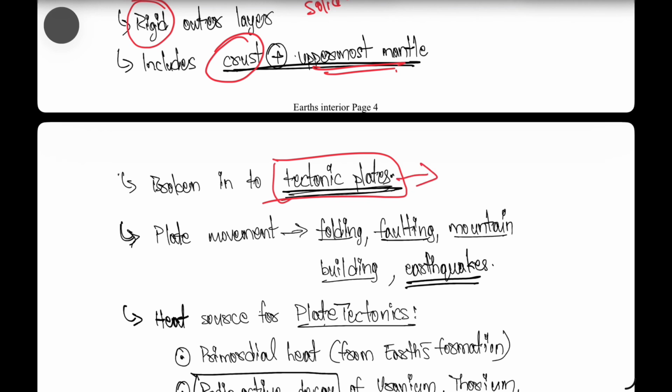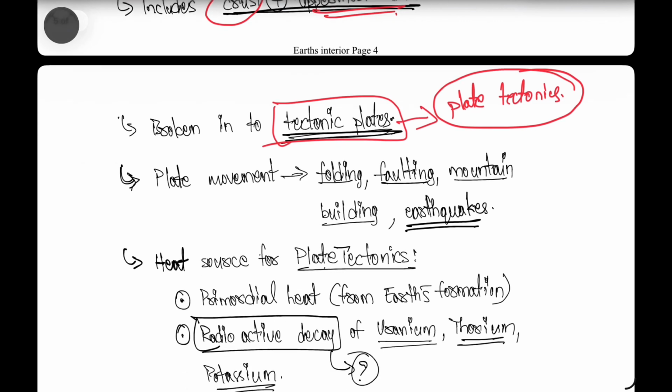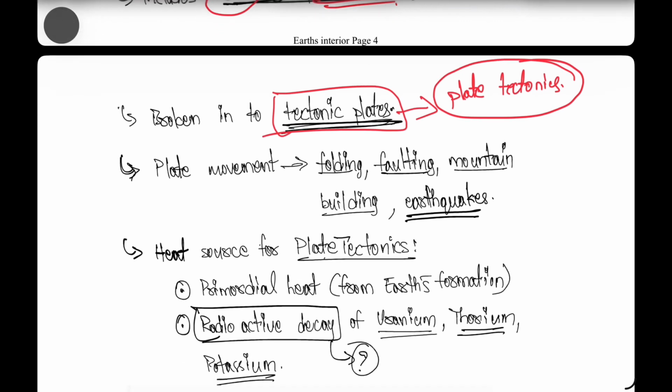We will understand that in the plate tectonics theory, in detail, in the plate tectonics topics. For now, let's just say that the earth is not a continuous body. The crust is divided into different plates, right?